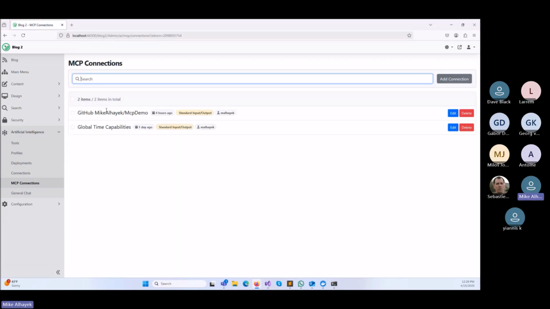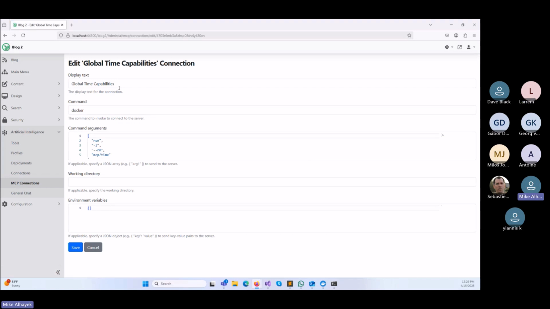So for the sake of this demo, I created a couple of connections. This connection right here actually calls a Docker container with those arguments right here. And that's it, it just calls it. What this server does, the MCP time, is it just provides real-time time information.